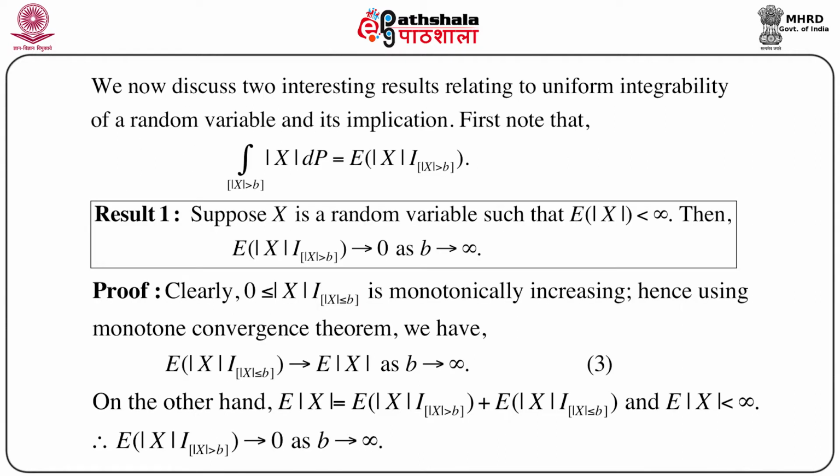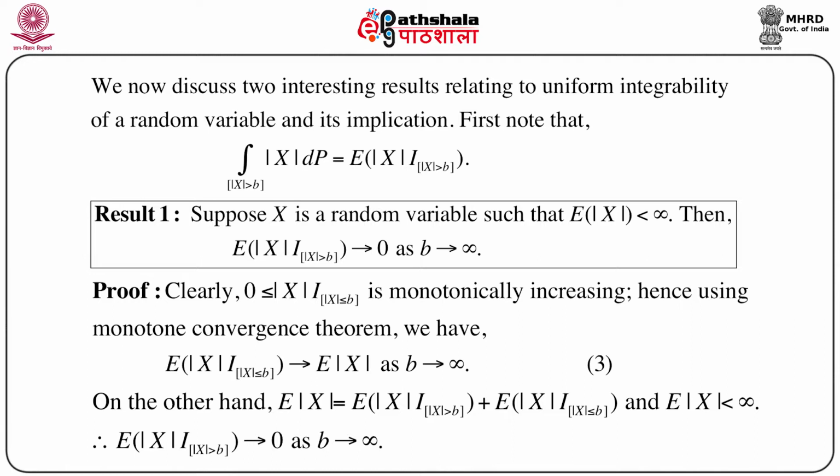Now we discuss two interesting results relating to uniform integrability of a random variable, and we will discuss its implication. Just first note that the integral of mod x dP over modulus of x greater than b, we can write as expectation of mod x into indicator function over mod x greater than b. So this is another way of writing an integral in terms of expectation, which will be useful in the subsequent steps.